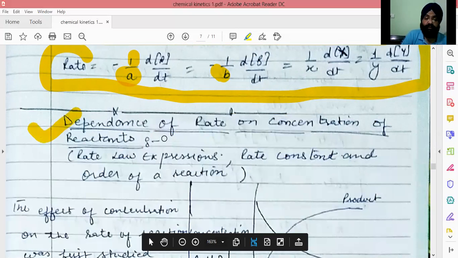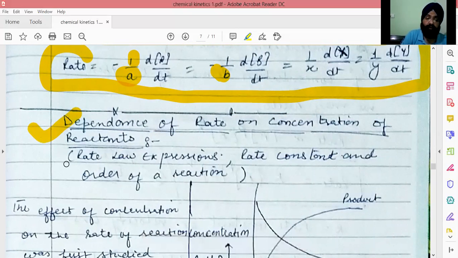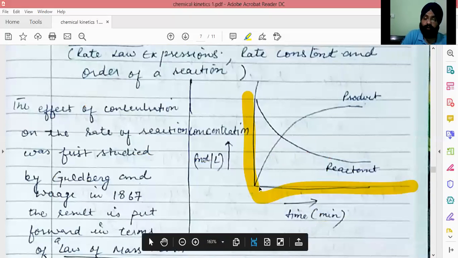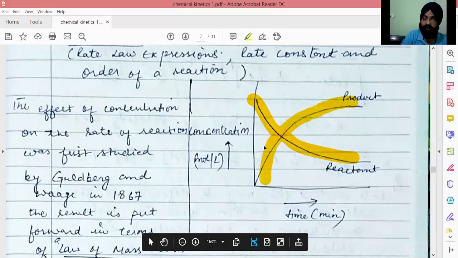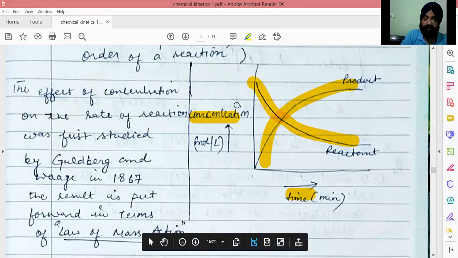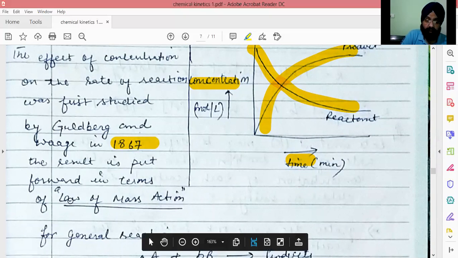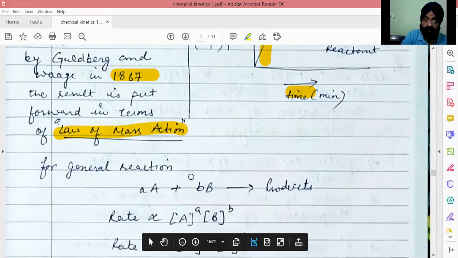Next is the dependence of rate on concentration of reactant. This is the general graph for reactants, and this is for products, with concentration against time. The effect of concentration on the rate of reaction was first studied in 1867 by Waage and Guldberg, and they put forward the law of mass action. Now, what was that law of mass action?